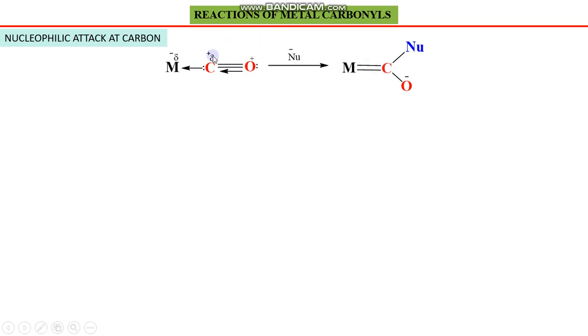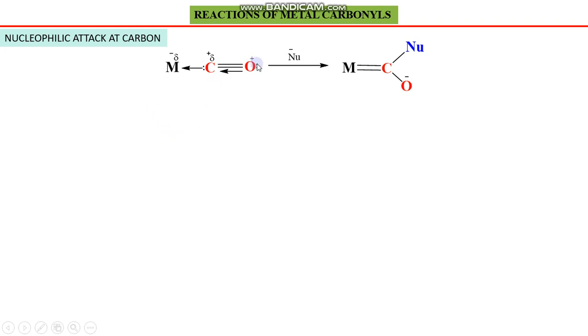Whenever the nucleophile establishes a bond with carbon, the bonds around the carbon become 5. Five is not the normal valency of carbon, therefore this electron pair will get polarized onto oxygen. The polarization of this electron pair will create a negative charge on oxygen. So this is the intermediate, the actual concept of nucleophilic attack at carbon in metal carbonyl complexes.